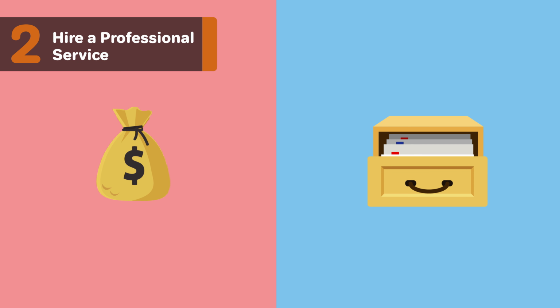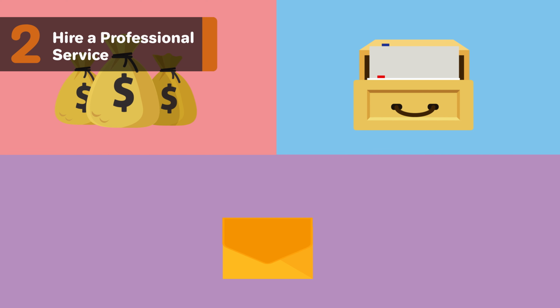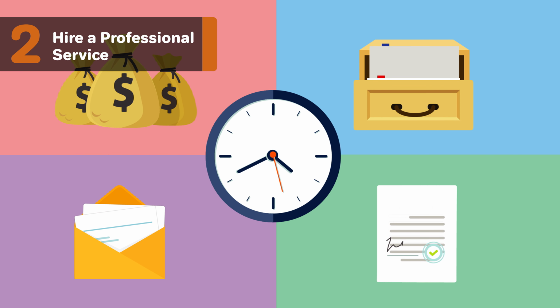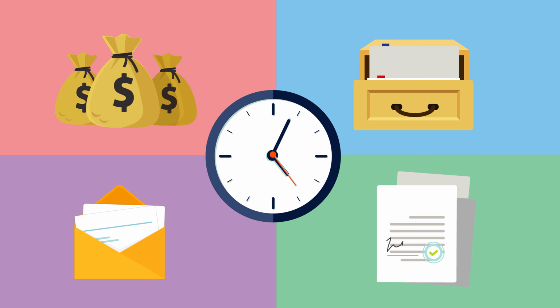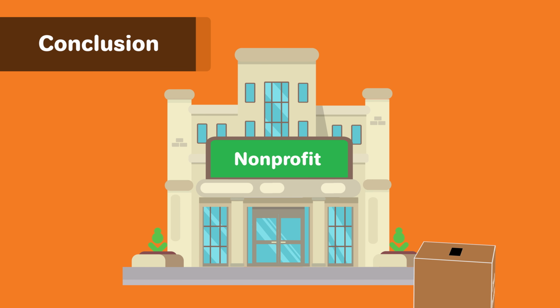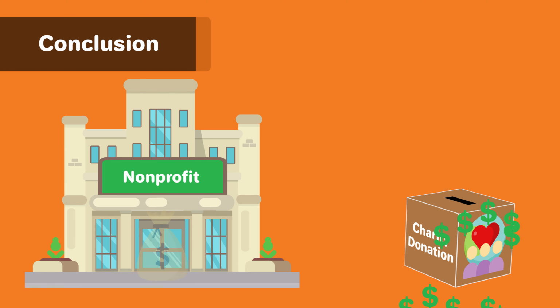However, there are several benefits to working with a pro. A hired registered agent helps with getting your reports filed on time, helps you stay organized by keeping your business mail separate, and is available at all regular business hours to accept official mail and legal papers on your nonprofit's behalf. If you want to form an organization or company in Illinois with the purpose being to help a cause rather than make a personal profit, a nonprofit corporation is the best way to do that.